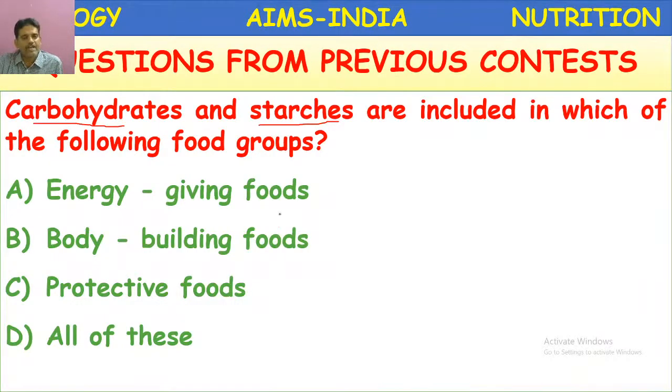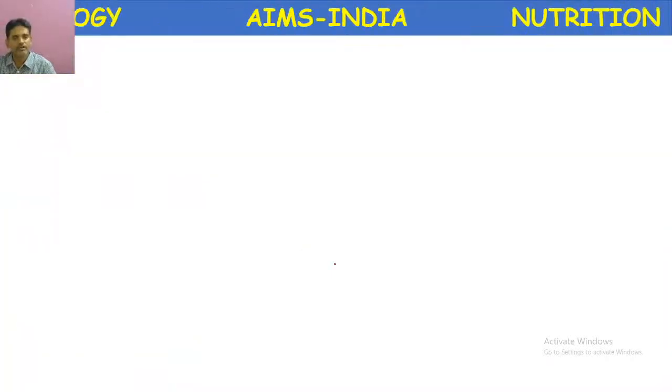Here let us analyze the options. Energy giving foods are carbohydrates and fats. Bodybuilding foods are proteins. Protective foods are vitamins and minerals. So here carbohydrates and starches are included in which food group? The option A is correct. Very good. Most of you answered A only. Let us proceed.